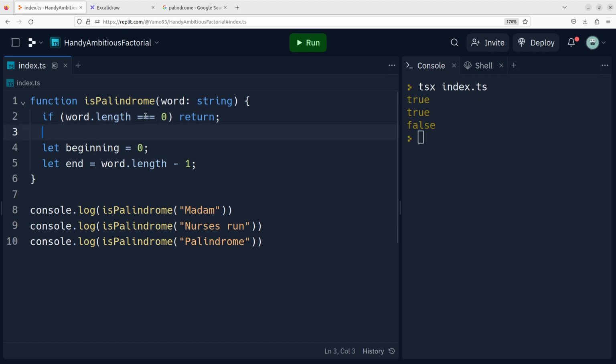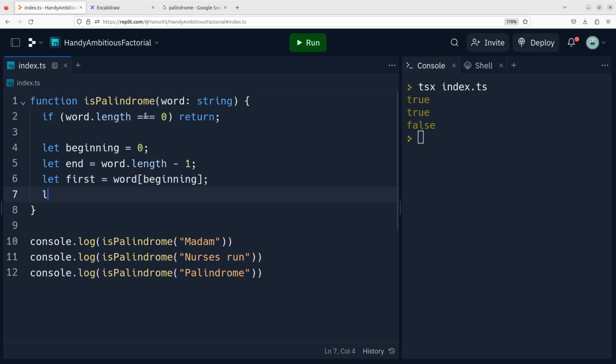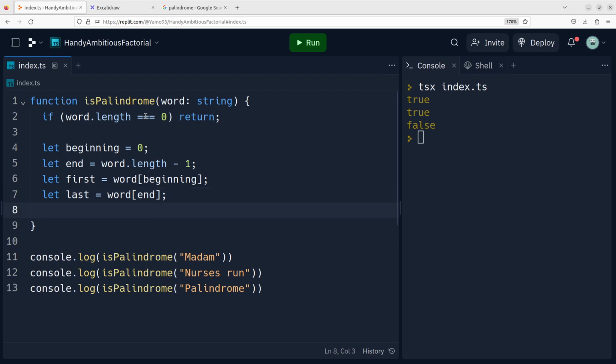So let's just look at it now. What I would do is get the first letter and the last. So I'll say first is word beginning, and the last is the word end, right? And then I check while first, maybe I could do it like this as well, I don't need to save them as variables.